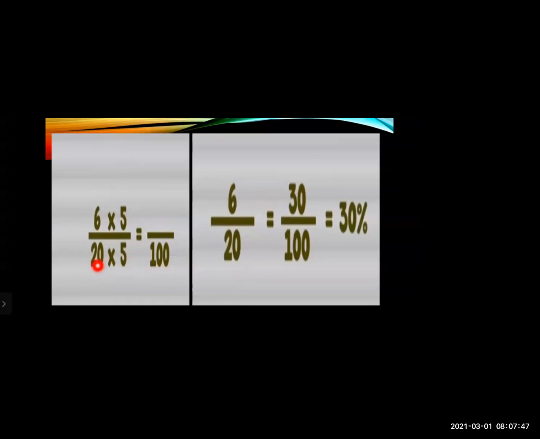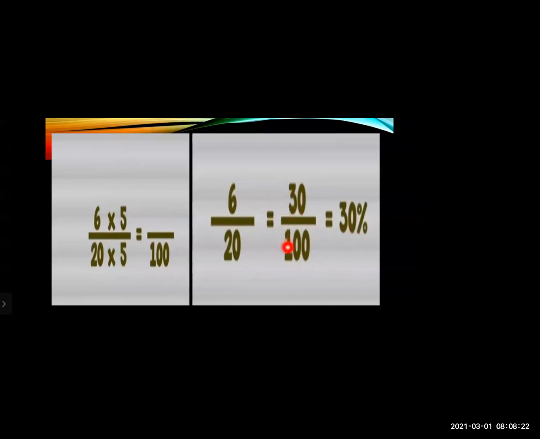So for that you have to think which number you should multiply to get 100 as a denominator. If you take 20 by 5, you'll get 100. Now here, if you multiply, you have to multiply 5 in the numerator also. So how much will you get? The answer will be 6 5s are 30 and 20 5s are 100. So you got 30 upon 100. As I told, when the denominator is 100, you can write it with the symbol as 30%.